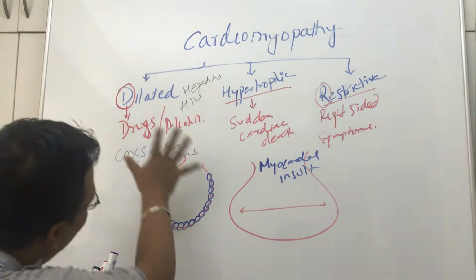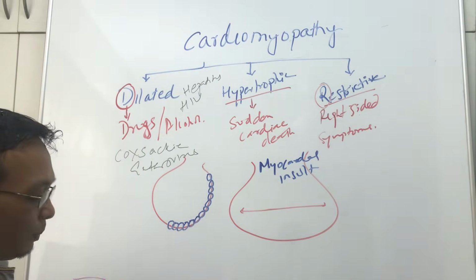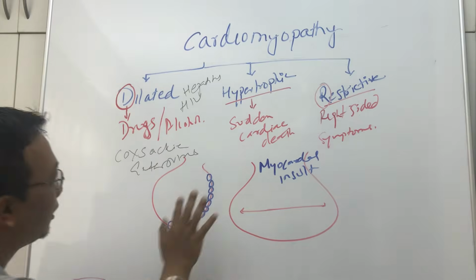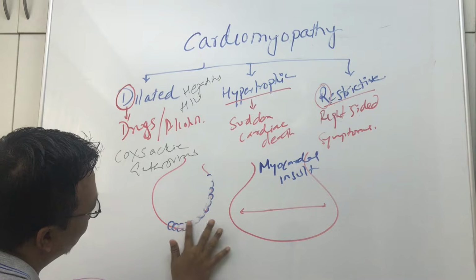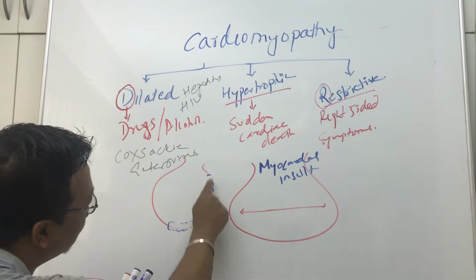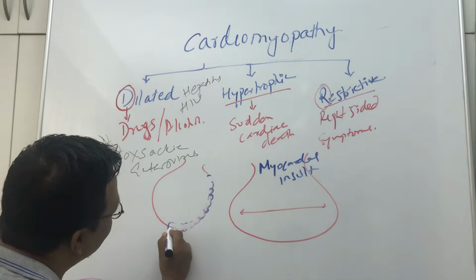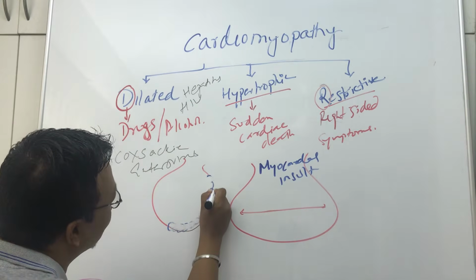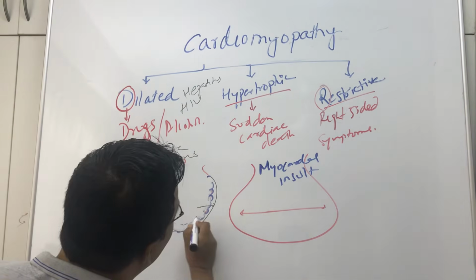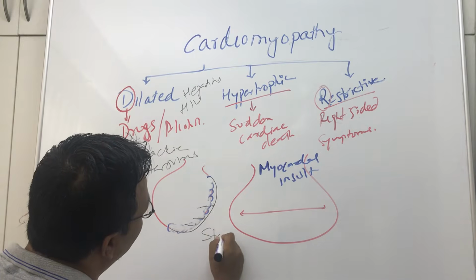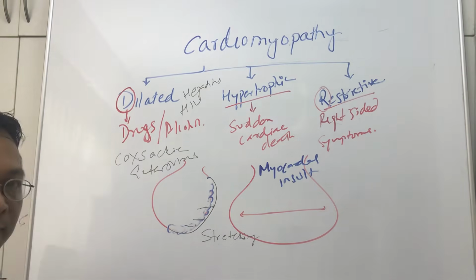What happens when there is alcohol abuse, some viral infections, or cocaine use? There is damage of the myocytes. The healthy myocytes are damaged. The portion where the myocardial cells are damaged will become very, very thin. Now there is thinning, and because of the thinning, it stretches. So there is stretching of the ventricular wall.